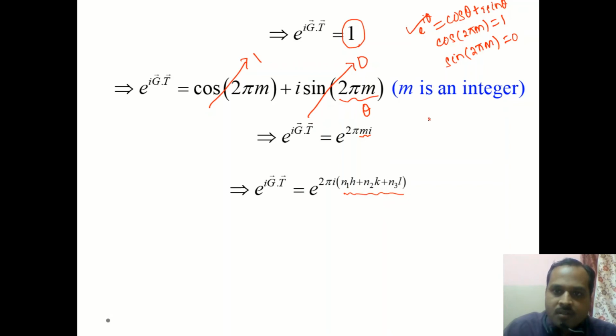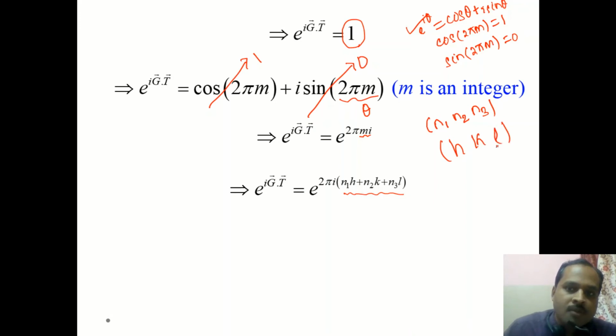One is n1, n2, n3, and the other set of integers are h, k and l. Later on we will come to know that these h, k, l are indeed the Miller indices of the lattice plane. So n1 we are multiplying with h, n2 with k and n3 with l, which is in fact an integer. So this m can be represented as n1 h plus n2 k plus n3 l.